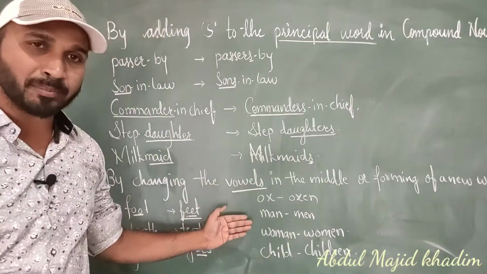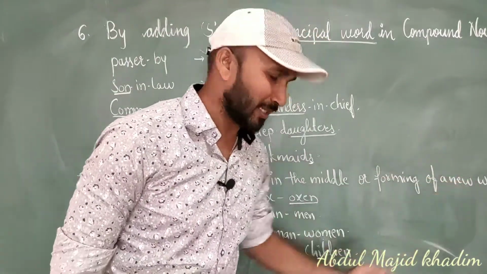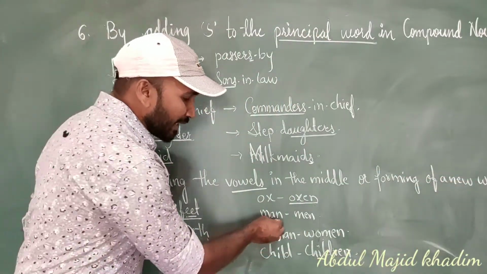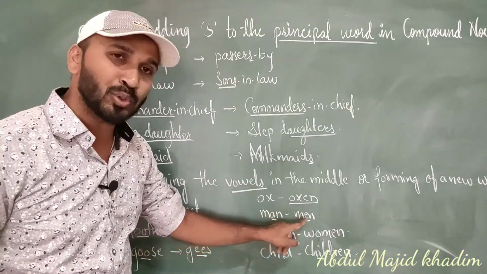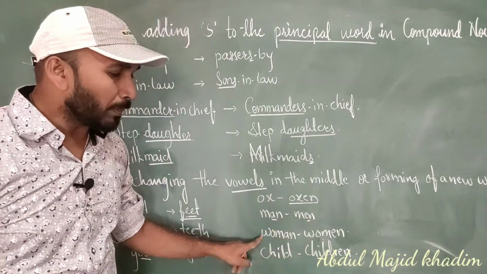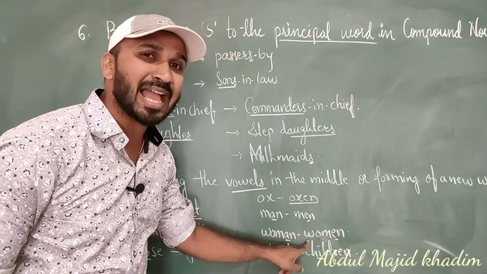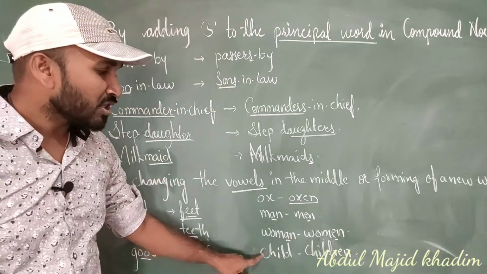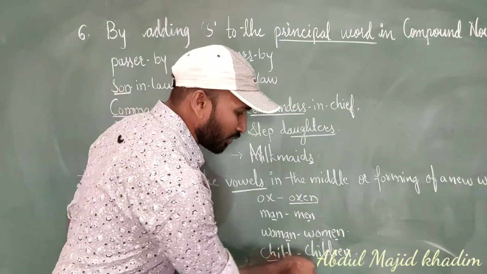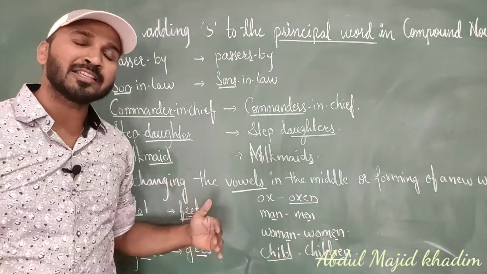Ox: here we are forming a new word, ox, oxen, it is a completely new word. Man: 'a' is changing to 'e', so the plural is men. Woman: here we are changing 'a' to 'e' and pronouncing it as women, not woman. Next, child, children, a completely different word. So by forming a new word also we can make singular into plural. Let's see the last rule.